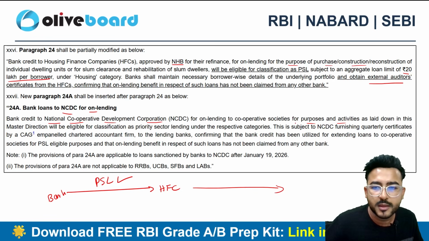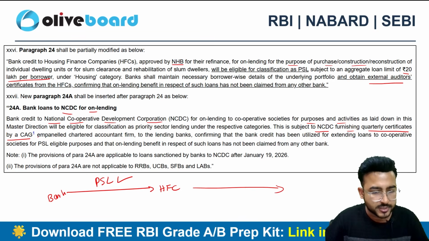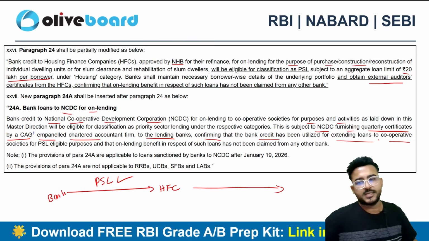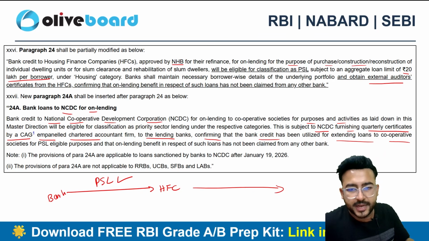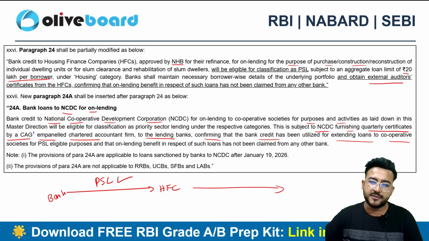Subject to the NCDC furnishing a quarterly certificate, by a CAG (Comptroller and Auditor General of India) empaneled chartered accountant firm, to the lending bank, confirming that the bank credit has been used for extending loans to cooperative societies. So the whole idea is, the bank is giving a loan to the NCDC. Is it classifiable as PSL?